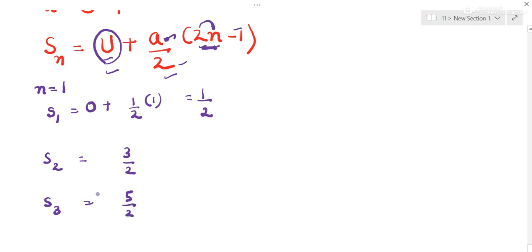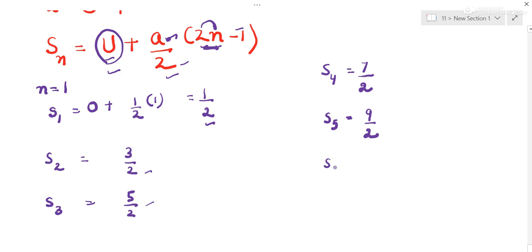So now we know that it is 1 by 2, 3 by 2, 5 by 2. So S4 would be 7 by 2, S5 would be 9 by 2, S6 would be 11 by 2 and so on.